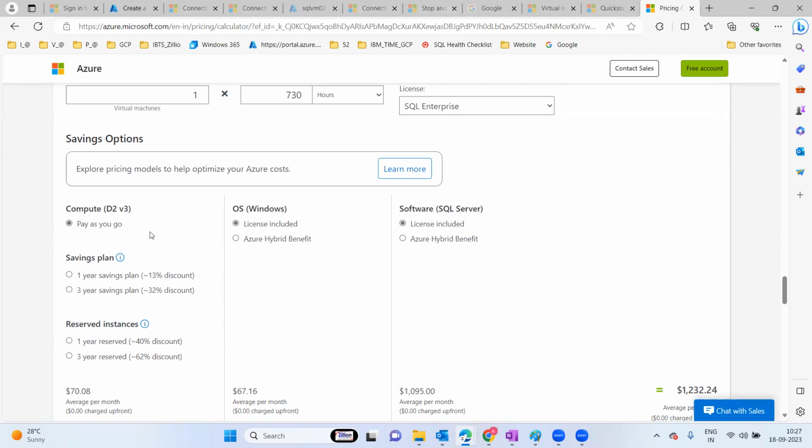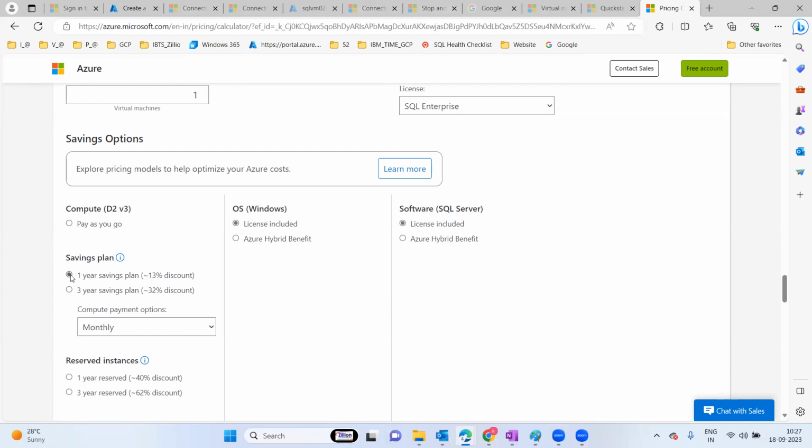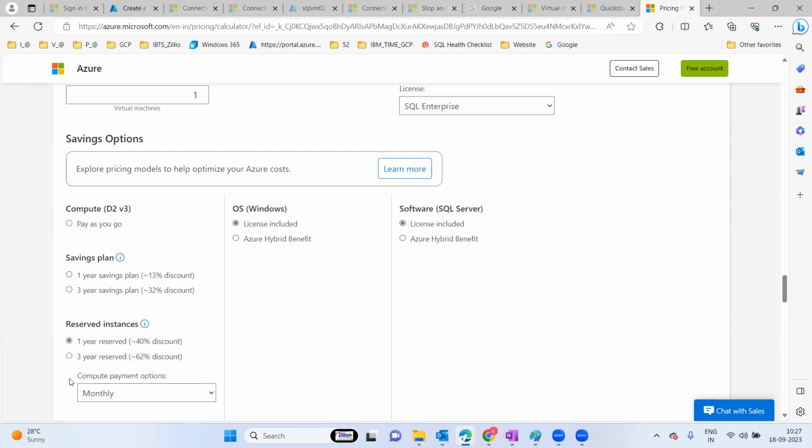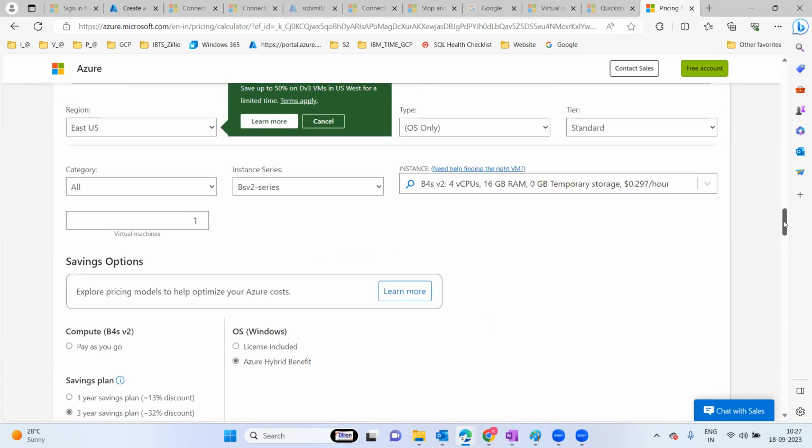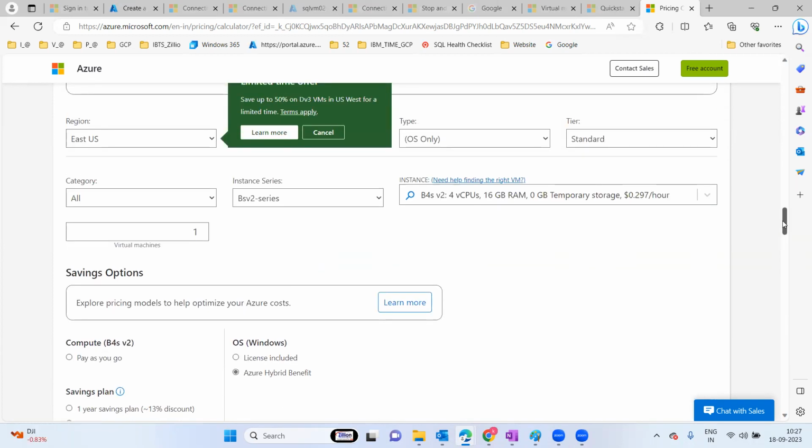They are going to go for the pay as you go method, or either a 1 year reserved instance, or a forecast 4 years reserved instance. They will go for the entire stack. Okay, like this. Did you get it? Yes, sir. Okay. So simple thing: when you are going to deploy any VM, you have to make sure of the licensing part of the customized operation. Okay. So we'll see that one.